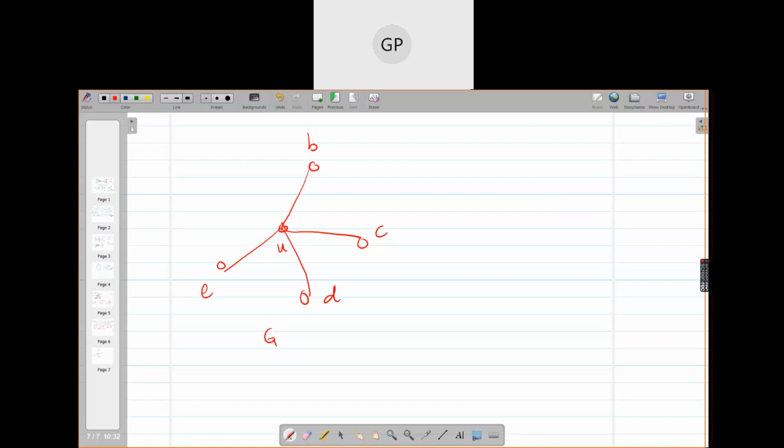So the graph is not disconnected when I deleted the vertex A. But if I delete the vertex U, what happens? If I delete the vertex U, all these edges will be deleted. Disconnected graph. All these edges I have to delete because they are incident on U. I cannot keep them and therefore the graph becomes disconnected. Okay? So this is your homework. Okay? Find the cut vertex.